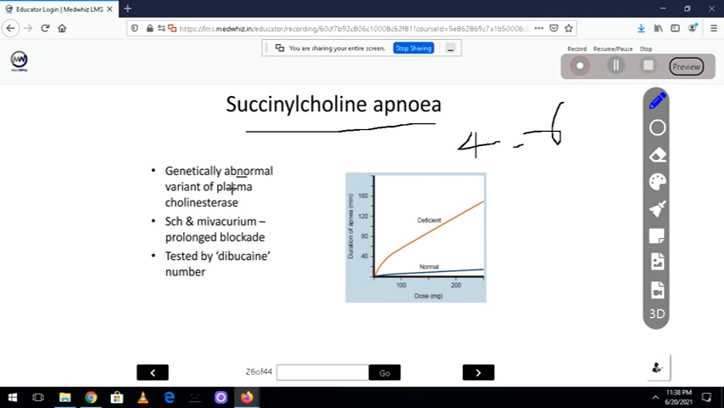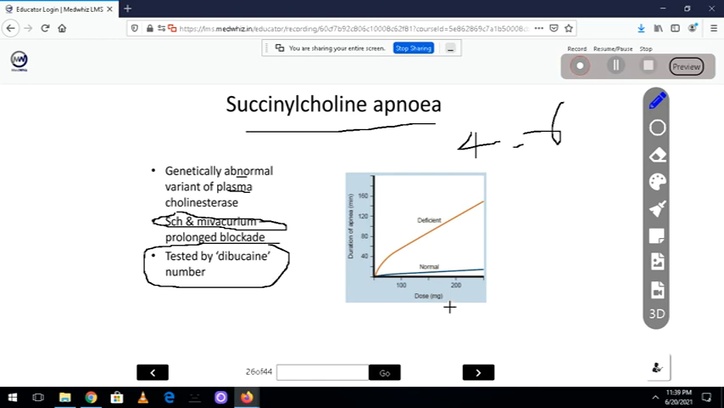Now, the genetically abnormal variant of plasma cholinesterase affects succinylcholine and mivacurium. I told you I will discuss this mivacurium concept later. Mivacurium is metabolized by pseudocholinesterase. How do I know whether the patient has this genetic problem? That is done by testing the Dibucaine number. If the Dibucaine number is low, that means the patient has a chance of succinylcholine apnea. So in those patients, it is better to go with another skeletal muscle relaxant during intubation. That is one way to avoid this problem.